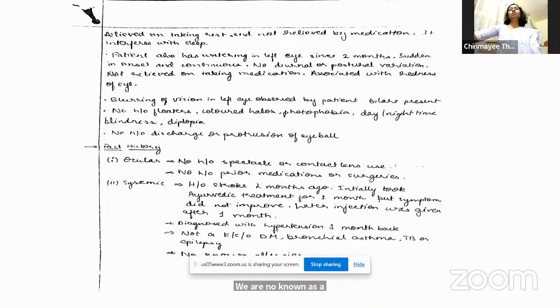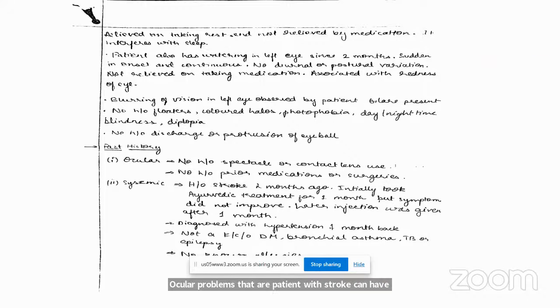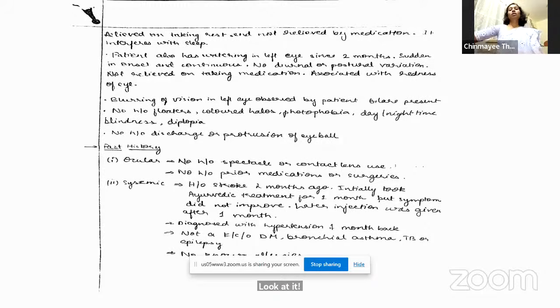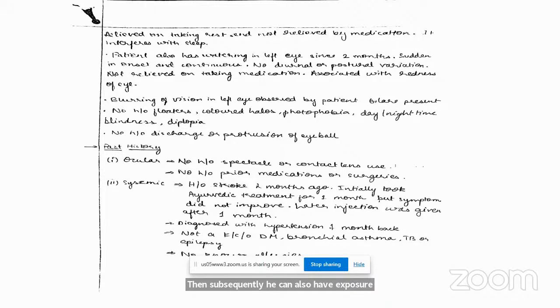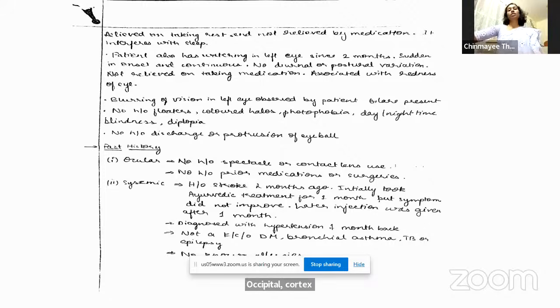So the moment there is a stroke of 2 months history, what are all the ocular problems that a patient with stroke can have? Ma'am, first one is he can have a sudden painless loss of vision due to decreased vascular supply to the retina. Then subsequently he can also have exposure keratopathy. Something else? What you mentioned is very good, but decreased blood supply not to the retina, but something in the brain. Occipital cortex, ma'am. Right, occipital cortex, anywhere in the brain which involves the visual pathway.